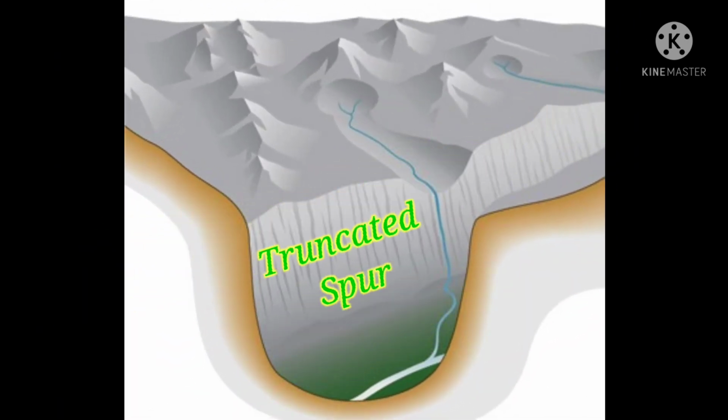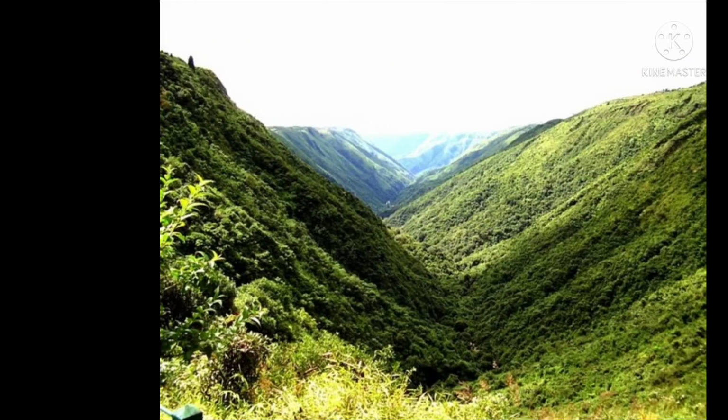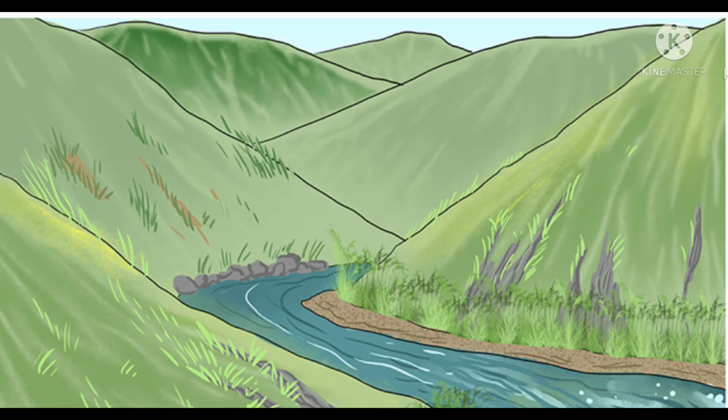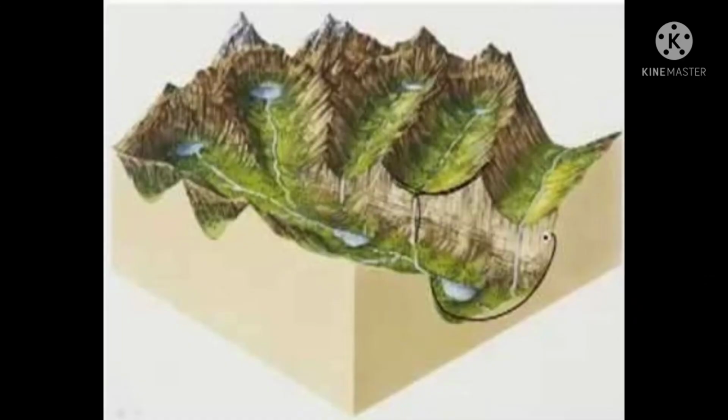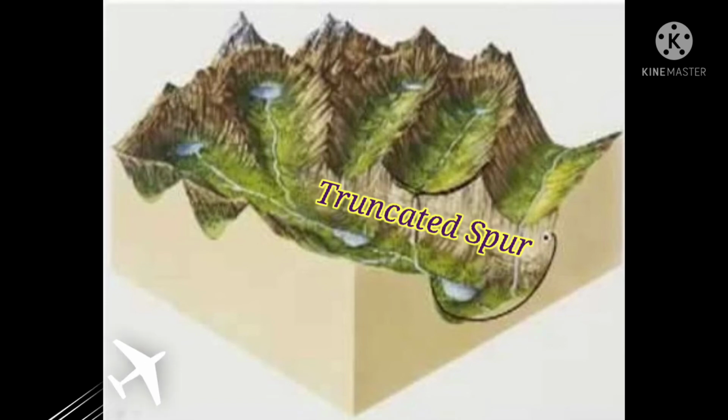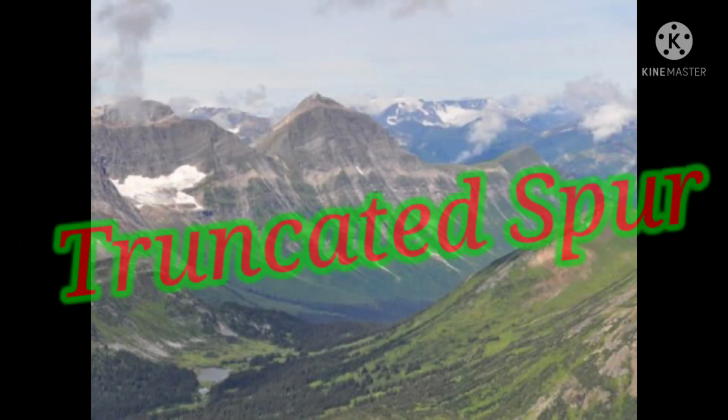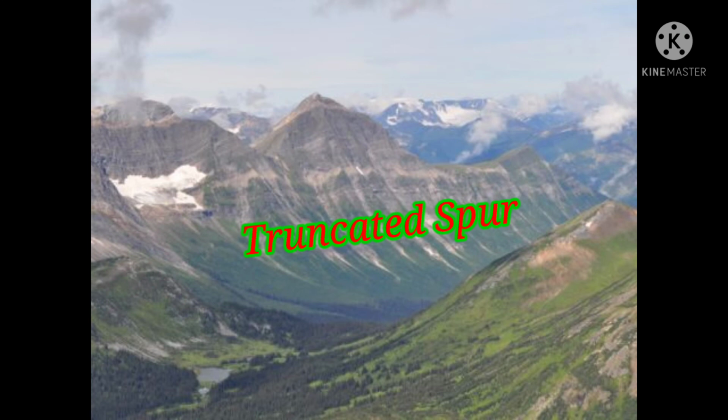Truncated spur is nothing but a spur made by glacial erosion. We know a river forms a pattern of interlocking spurs, but when a valley glacier moves into the river path, it cannot avoid these spurs like a river. So, due to abrasion and plucking of the glacier, a steep cliff-like spur forms, which is known as a truncated spur.